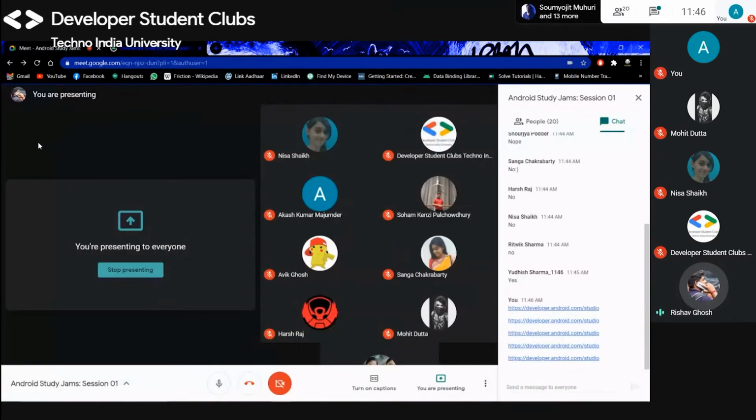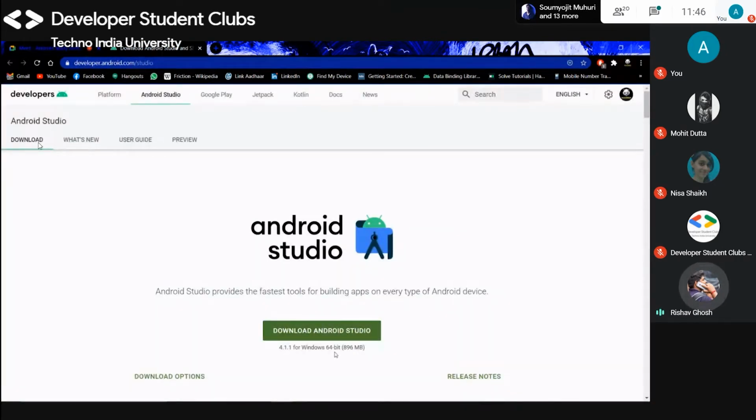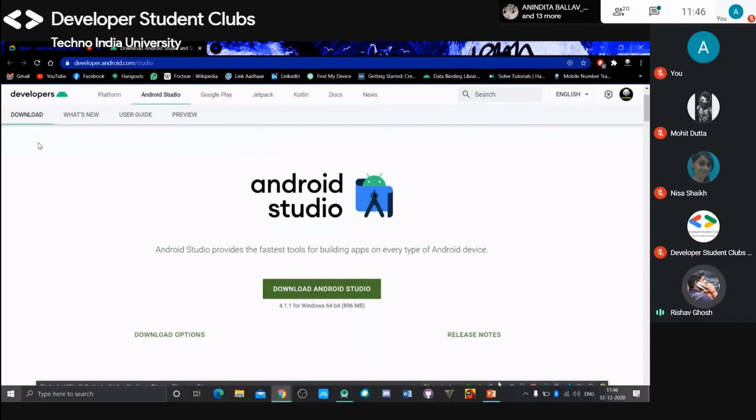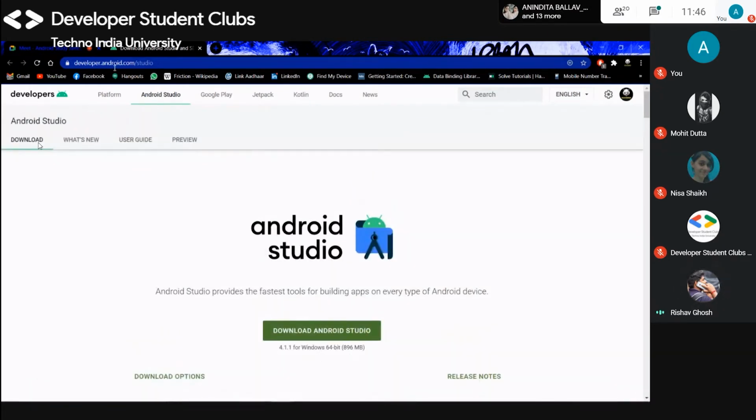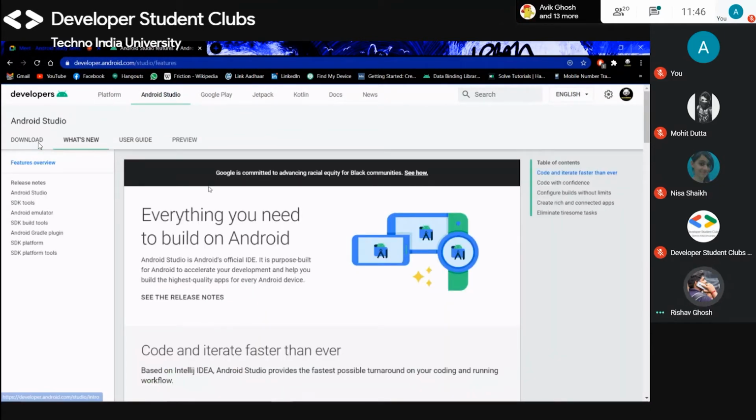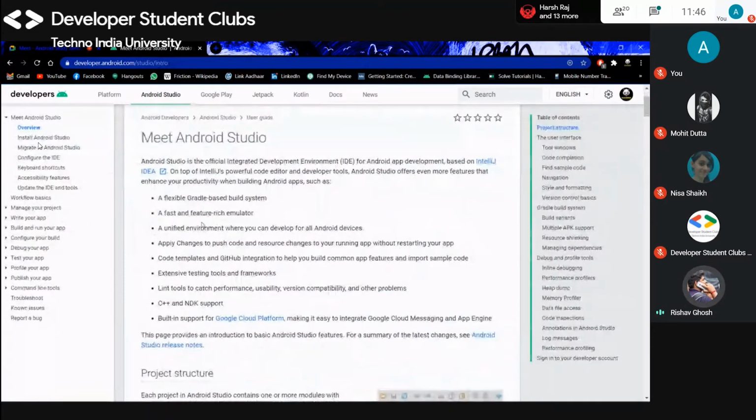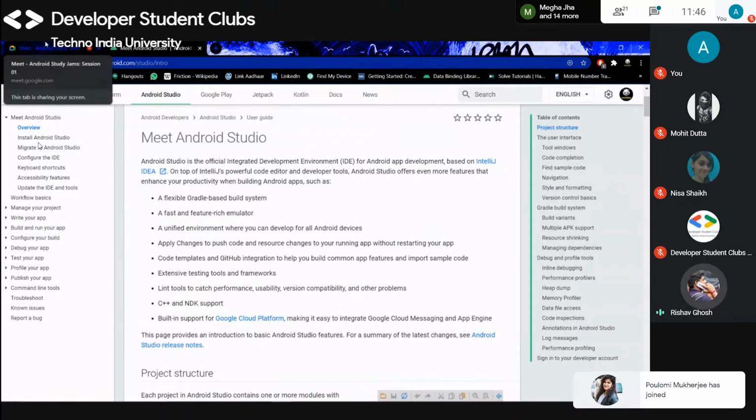Click on the link and go to download Android Studio for 64-bit if you have a 64-bit system. Then you need to follow some steps. First, download it. It is the latest version of Android Studio. You can check here what is new in it, and there is a user guide if you want to know something. Android Studio is basically an IntelliJ product, so you can also use IntelliJ for the Android Studio download.